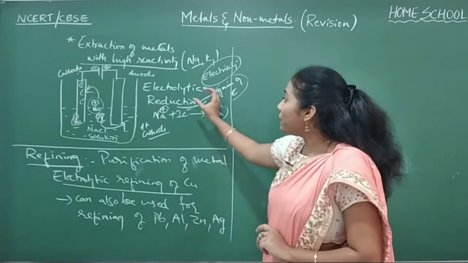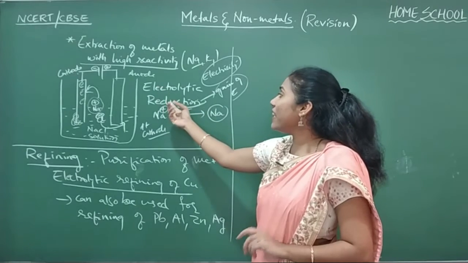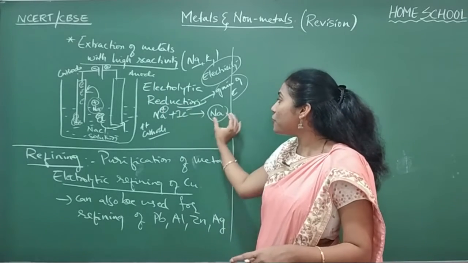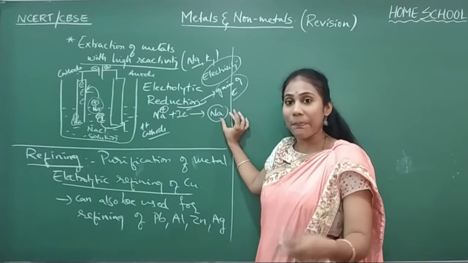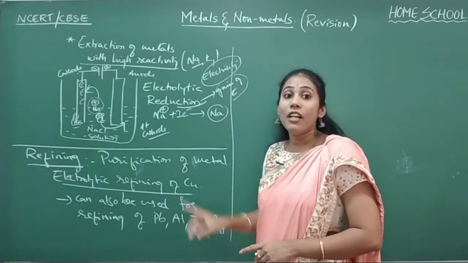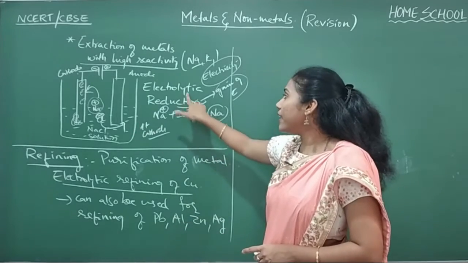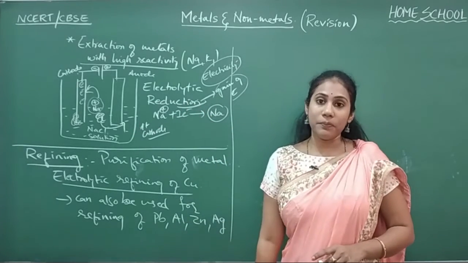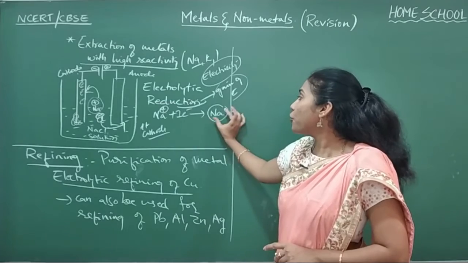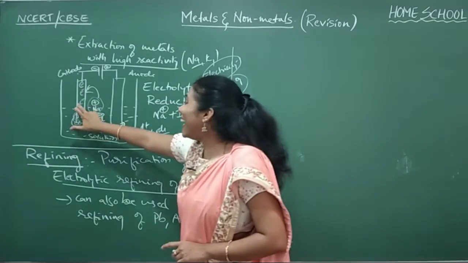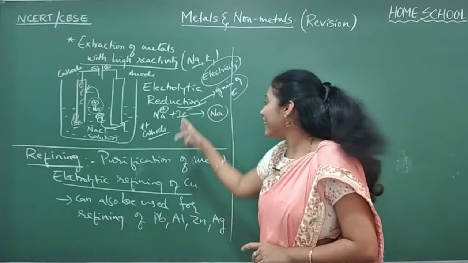So with the help of electricity, we are doing a reduction reaction. So we are getting sodium separated out from NaCl. So the process is called electrolytic reduction. So this is how sodium is deposited at the cathode rod by reduction reaction.